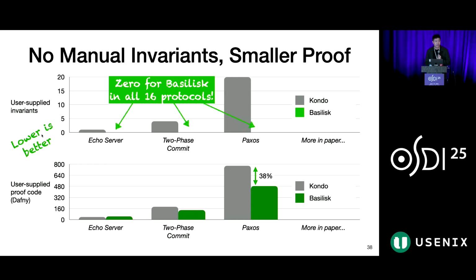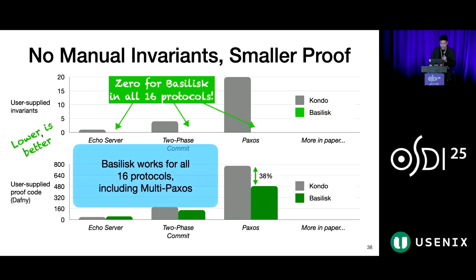With Basilisk, this effort is also reduced. This demonstrates that we didn't simply replace invariant finding with a greater proof burden, and that the user experience is materially improved. Finally, while Basilisk is not theoretically guaranteed to work for all protocols, it works empirically for all 16 protocols in our evaluation, including notoriously complex ones such as multi-Paxos.